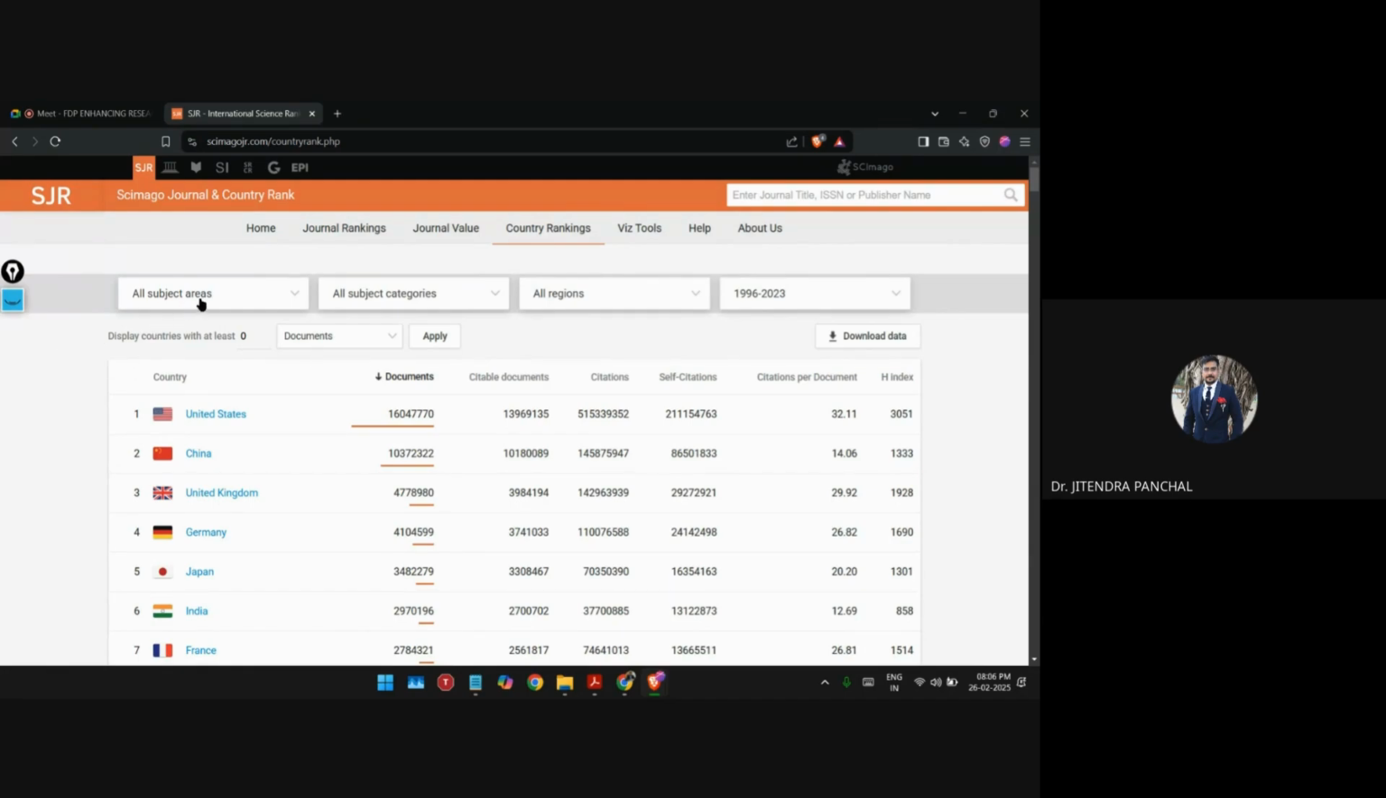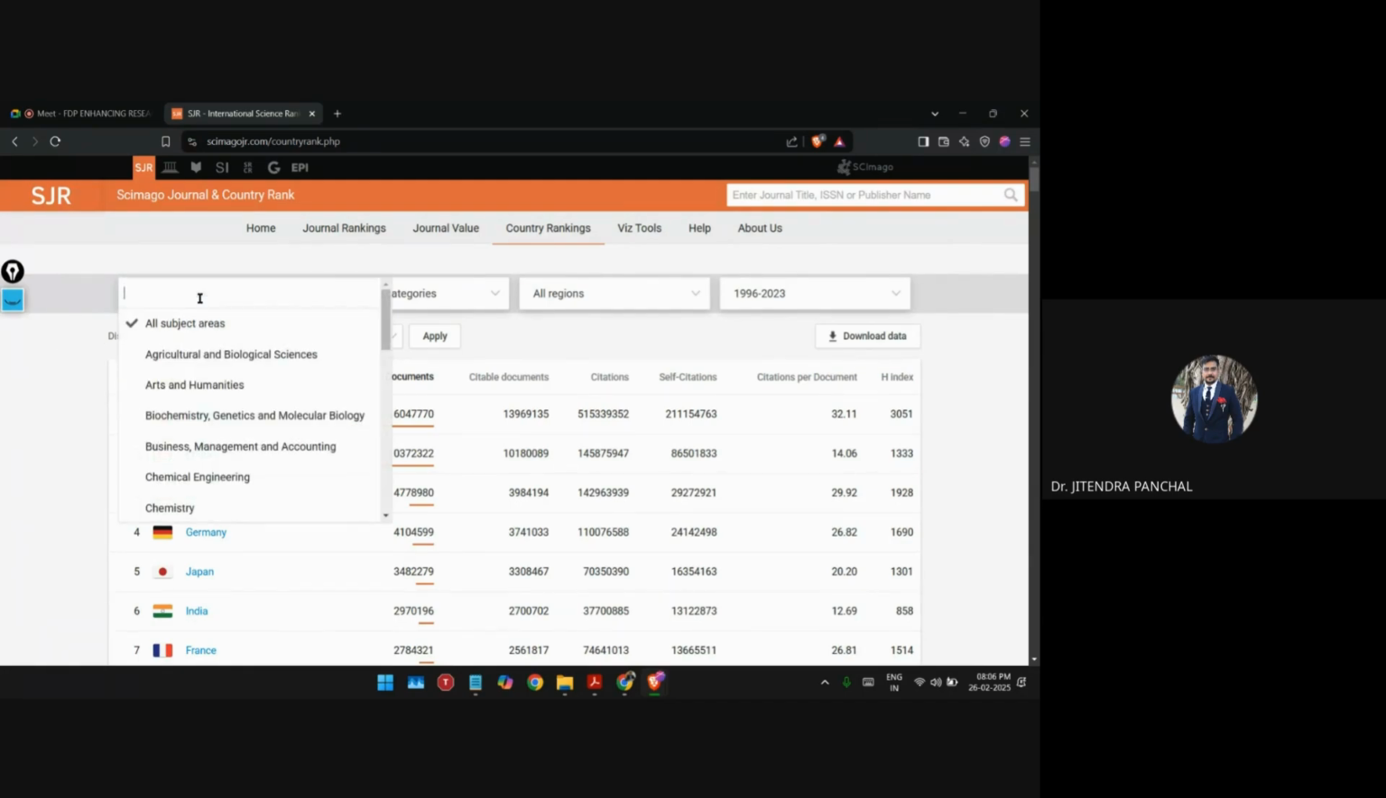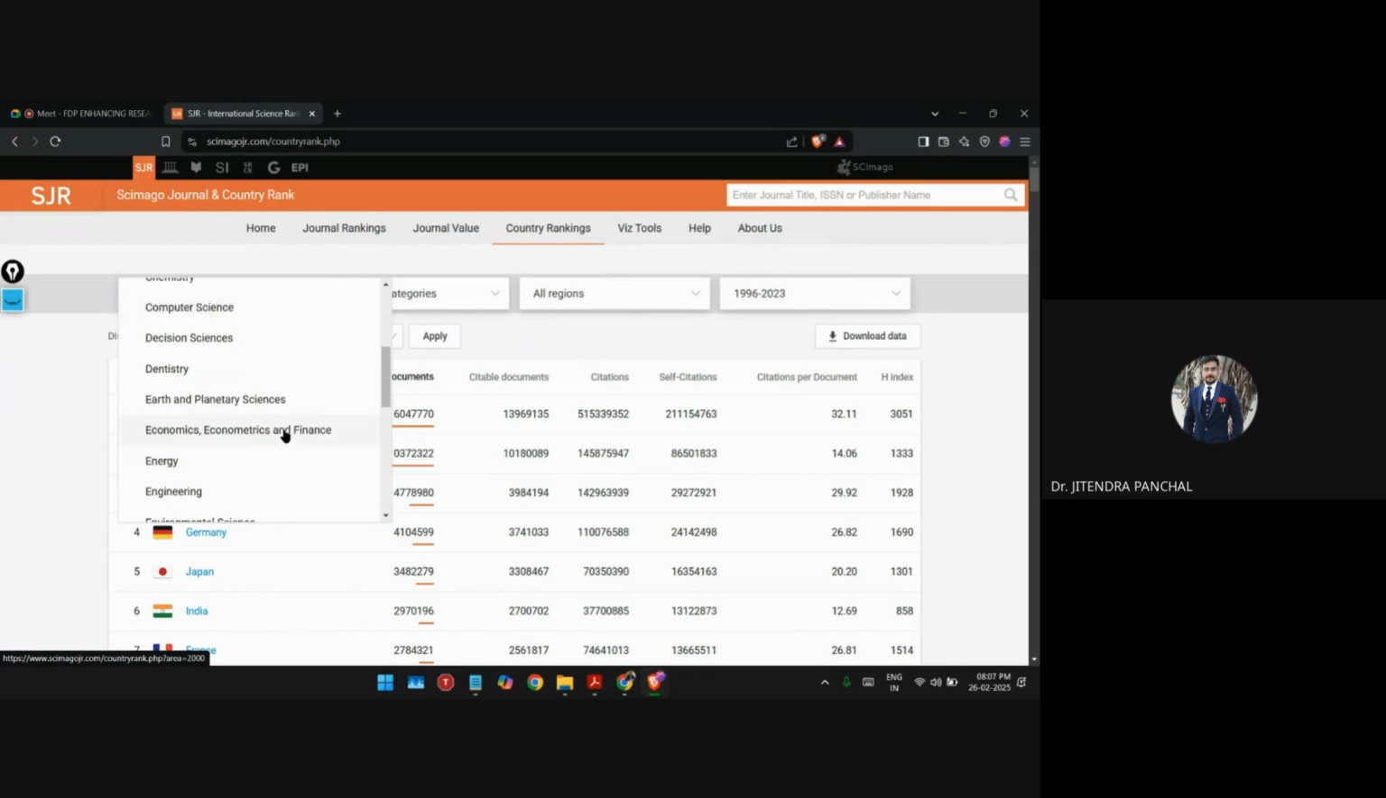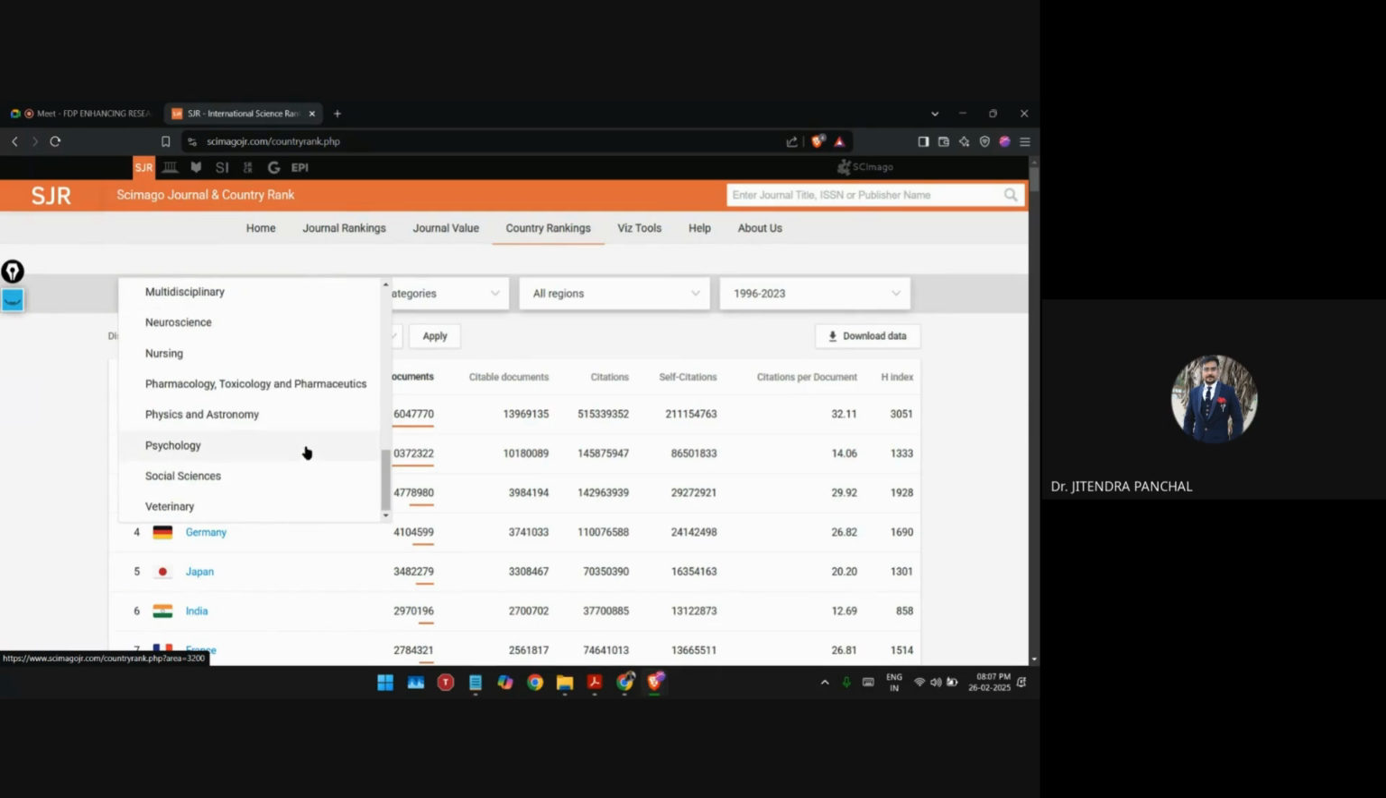Now, what is subject area? Just click on this. Right now, it represents all the subject areas. But when you click on it, you can see a drop down below, and from this drop down, you can select whatever specialization or subject area you require. First is agriculture and biological science, arts and humanities, biochemistry, genetics, and molecular biology. So the whole list of specializations is given over here, right?